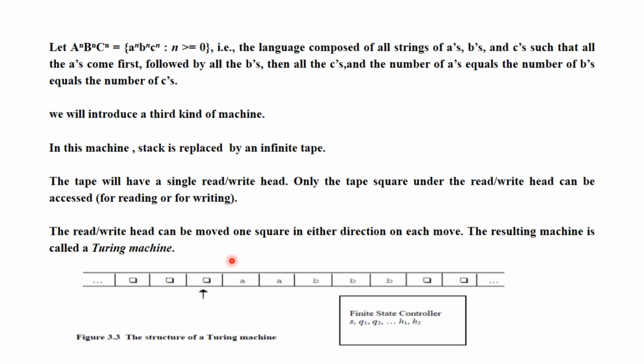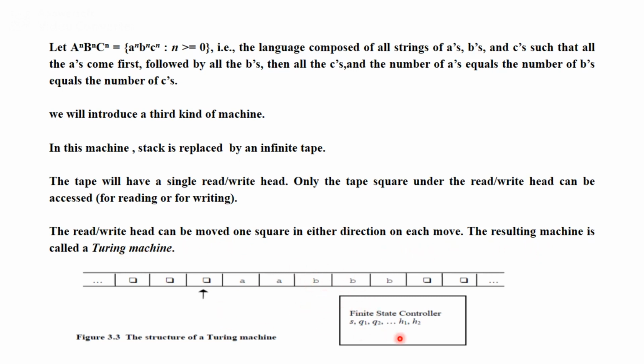The read-write head can be moved one square in either direction on each move. Once the current character is processed, your tape head will move one character to the left or to the right, or in some kinds of Turing machine it can remain in the same place. The resulting machine is called a Turing machine.